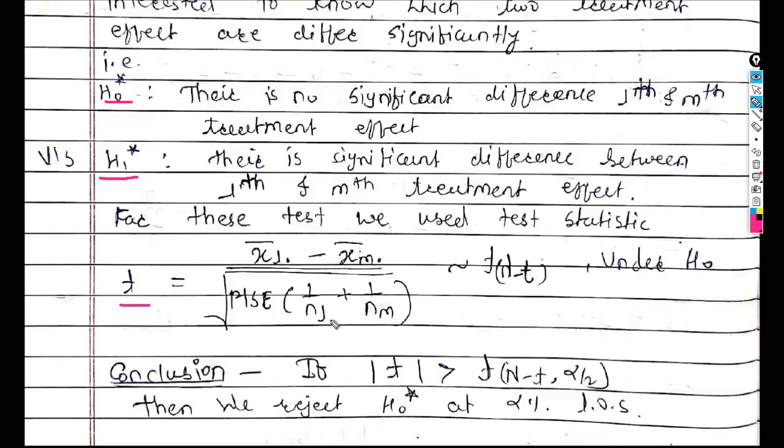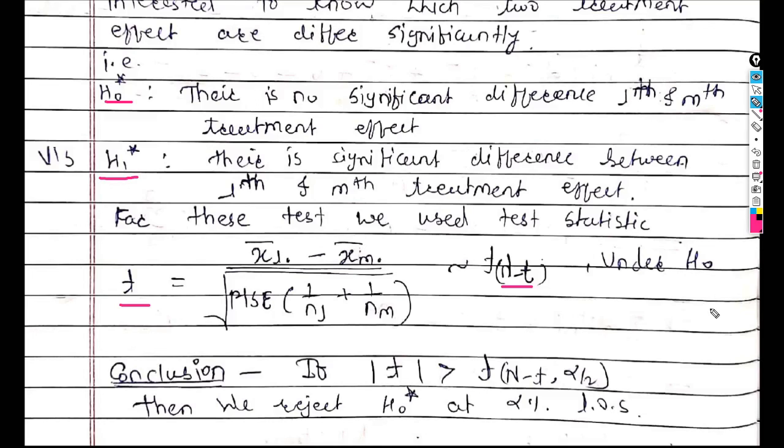So NL is nothing but the size of the Lth treatment, or the number of observations in the Lth treatment, and NM is the number of observations in the mth treatment. It follows a T distribution with error degrees of freedom capital N minus T, and we define this under our null hypothesis.